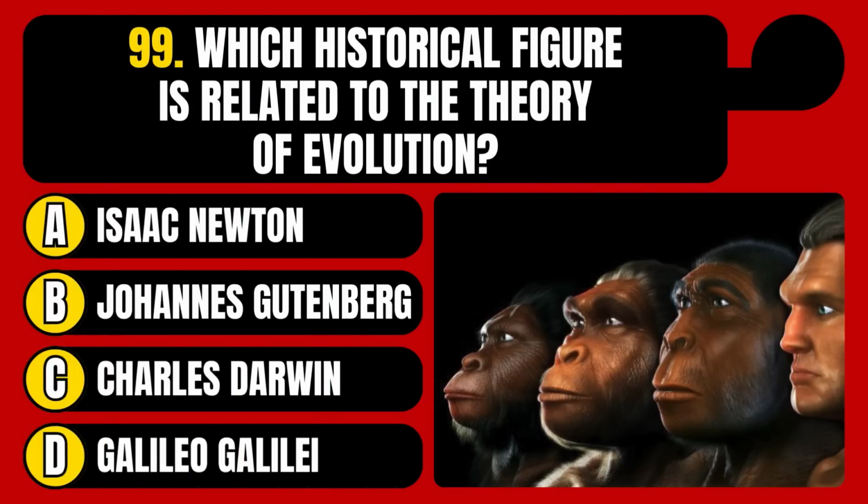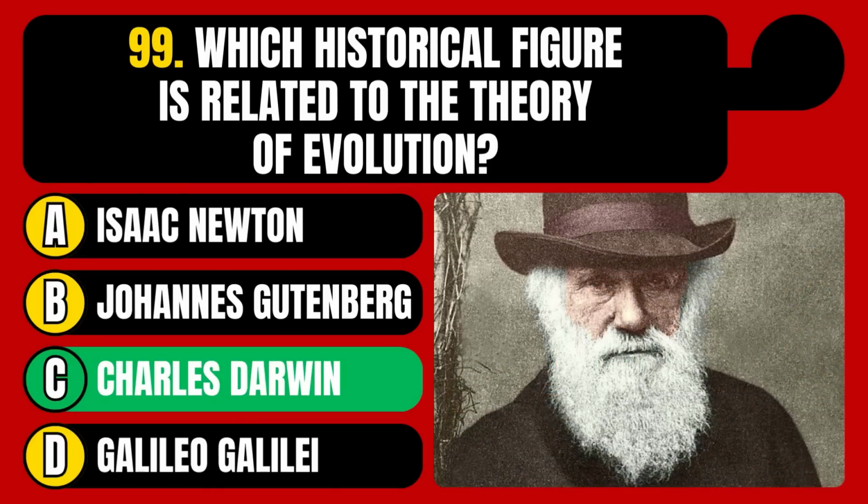Which historical figure is related to the theory of evolution? Isaac Newton, Johannes Gutenberg, Charles Darwin, or Galileo Galilei? The correct answer is option C, Charles Darwin.